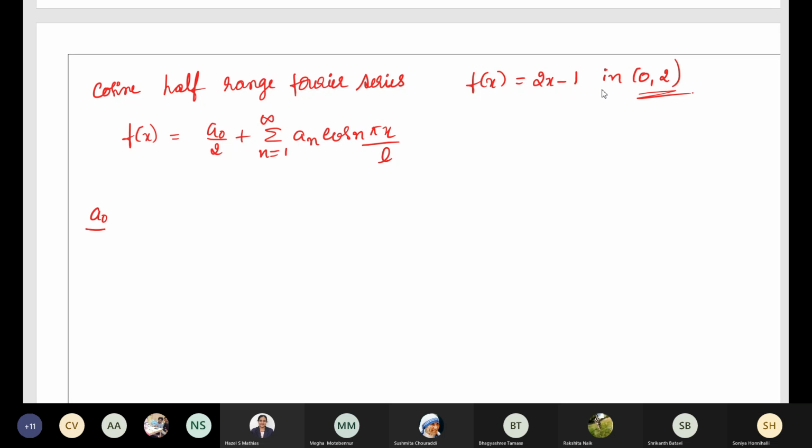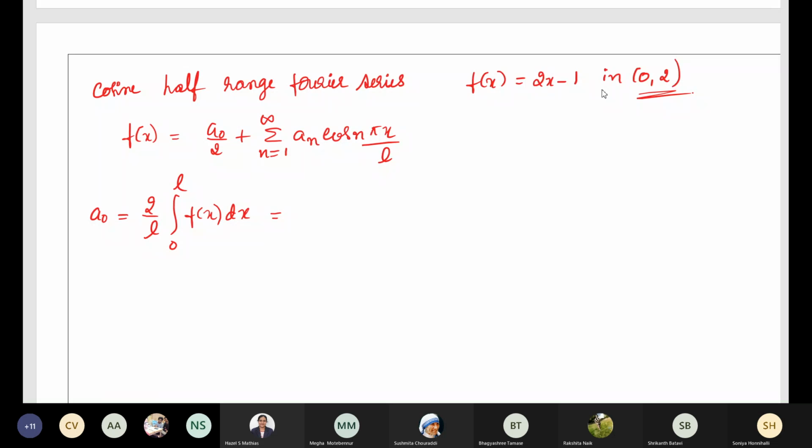So what is the a naught formula? We need to find a naught and an. Now what is the a naught formula? It's 2 by L integral 0 to L f of x dx. Now tell me what is the value of L? Can anybody tell me what is the value of L?